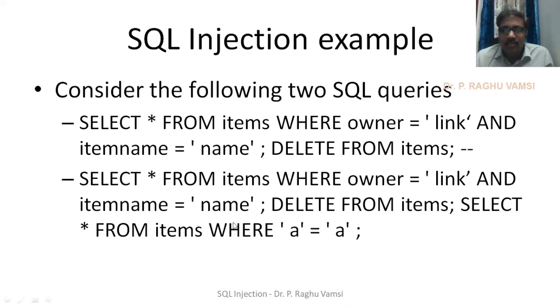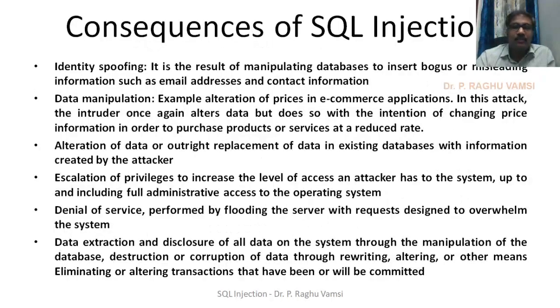Whenever the third query is taken half, the database will give you an error message because the query resulted in half. That means the query is not complete, so it may give you an error message. That is the reason you are supposed to place perfect validations at the web application level so that you can avoid this kind of SQL injection.